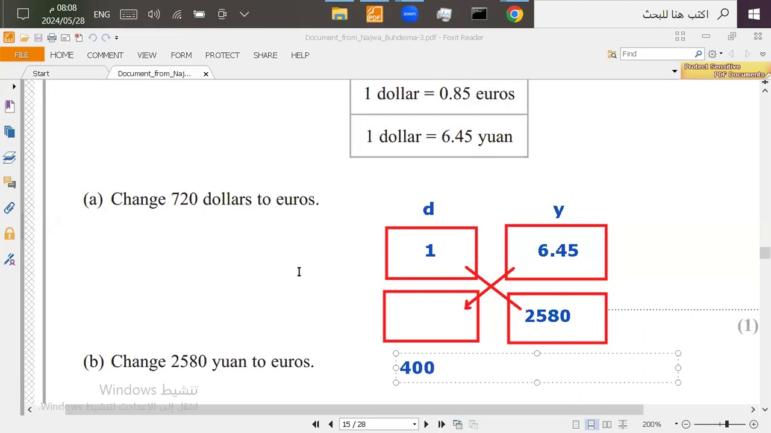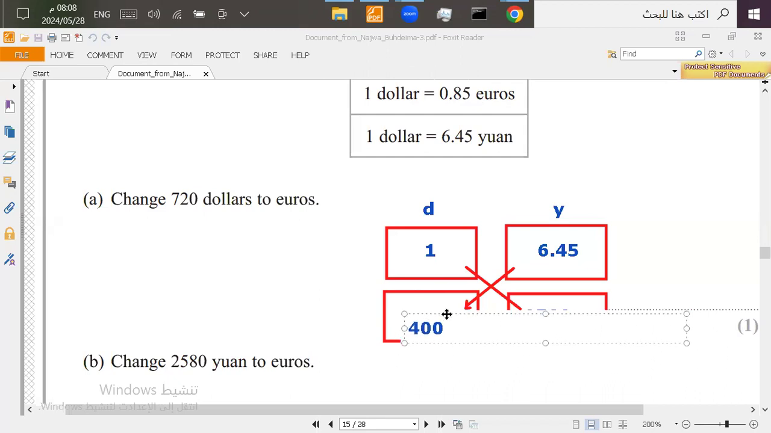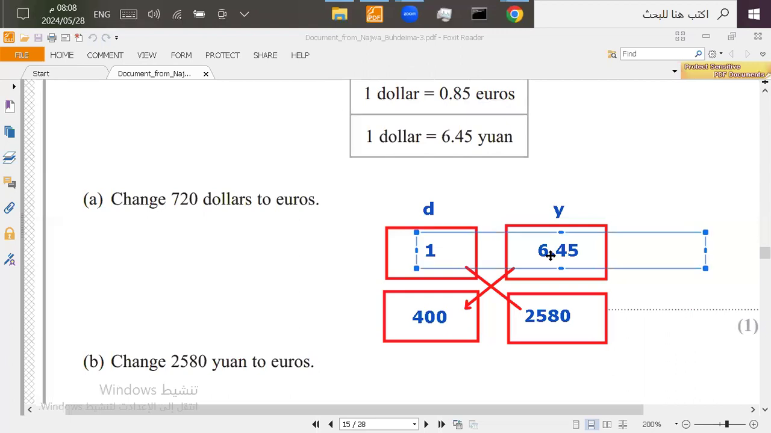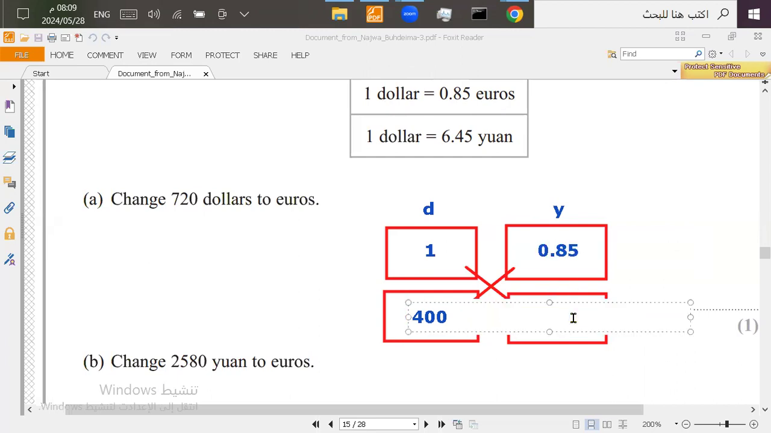Now I'm going to use the $400 and turn it into what? Into euros because I need it in euros. Good. Now I'm going to use the same boxes, but I'm going to remove the exchange rate and change it. Now I'm going to use the $1 to euros to turn the dollars into euros. So here I'm going to put 0.85 here, 0.85. As I said, I want to use the same exchange rate.